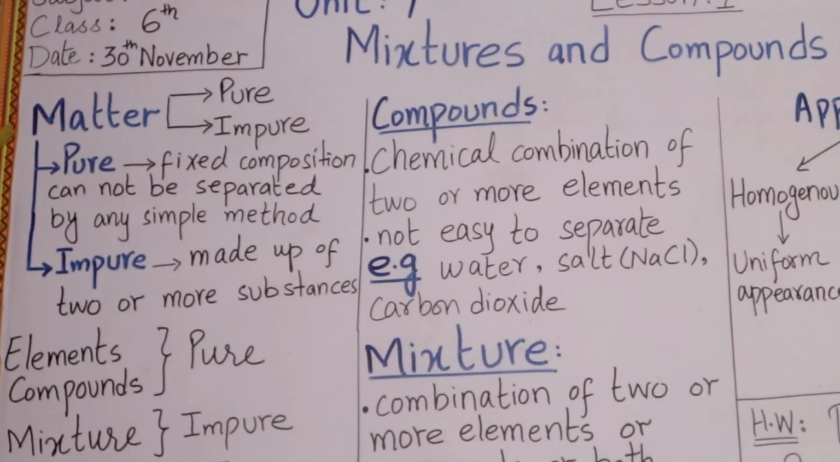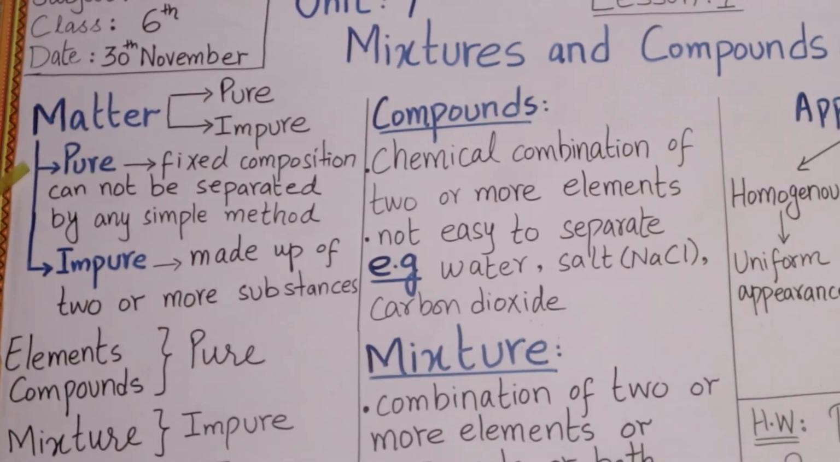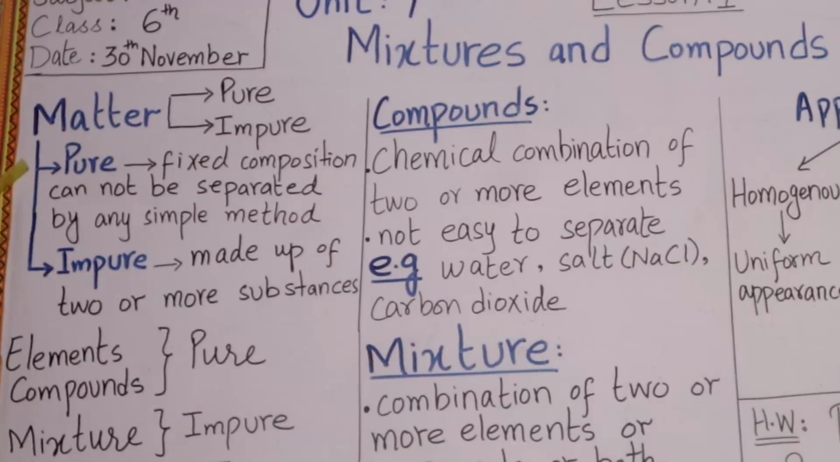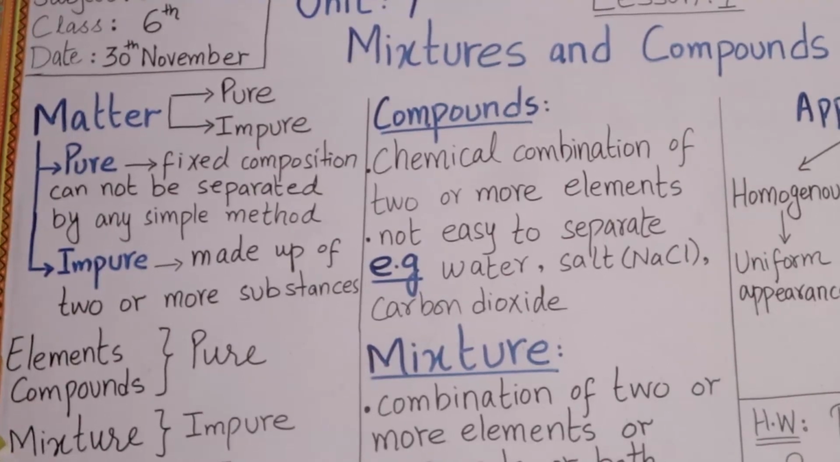Matter is anything which occupies space and has mass. It can be pure or impure. Pure matter has fixed composition, while impure matter is made up of two or more substances. Elements and compounds are pure matter and mixture is an impure matter.